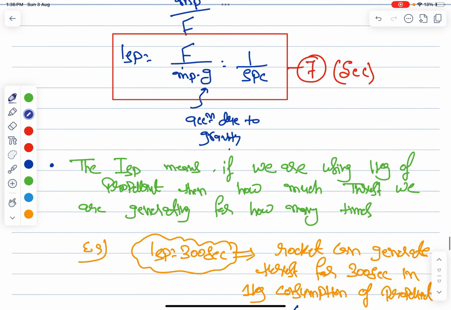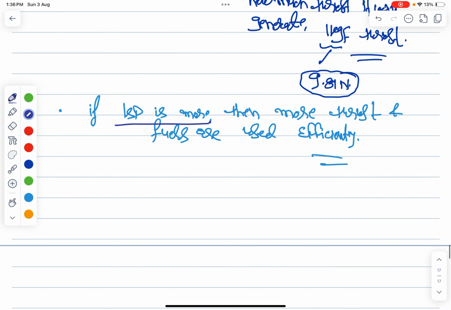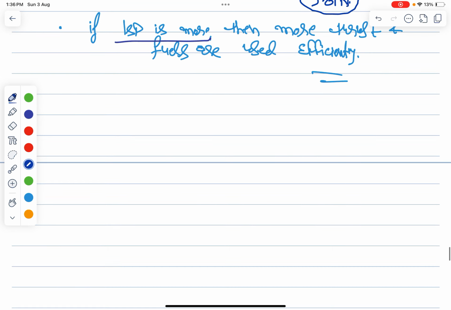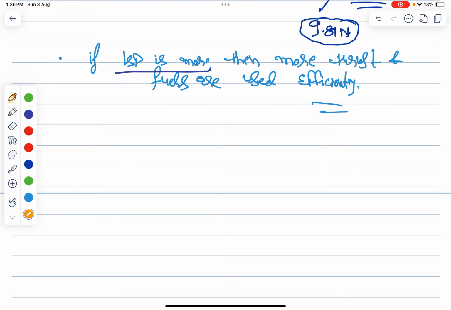So right, what are the things over here in equation 7? You can write here m dot p, or you can say the m dot, nothing but your mass flow rate of propellant.